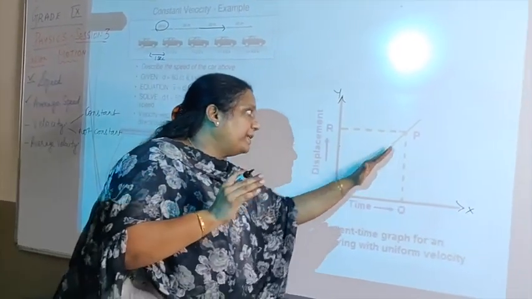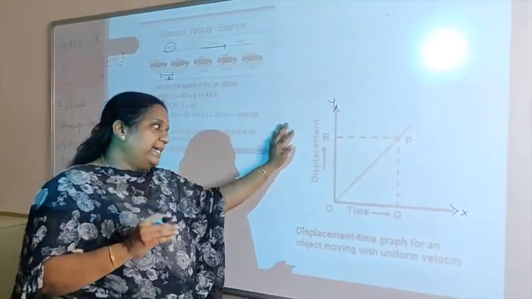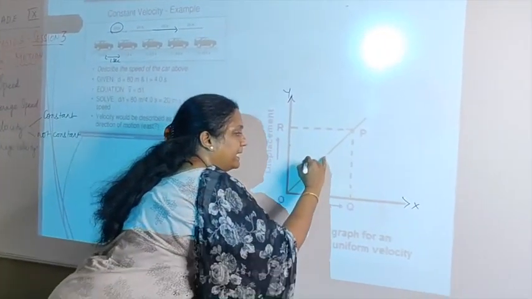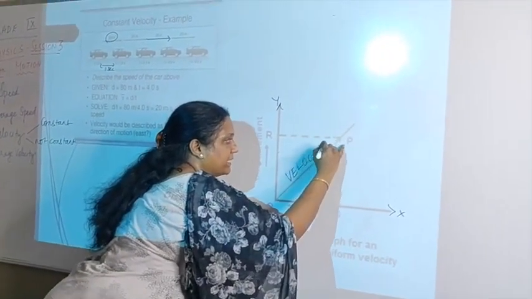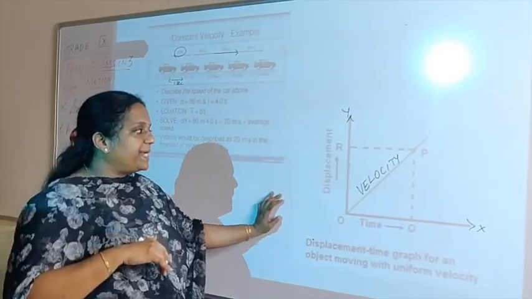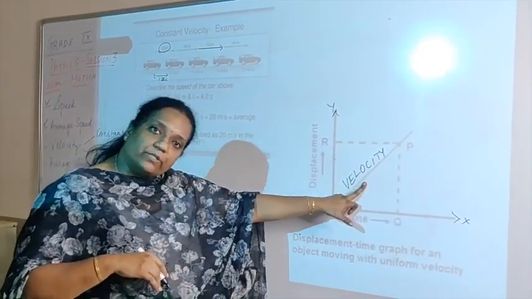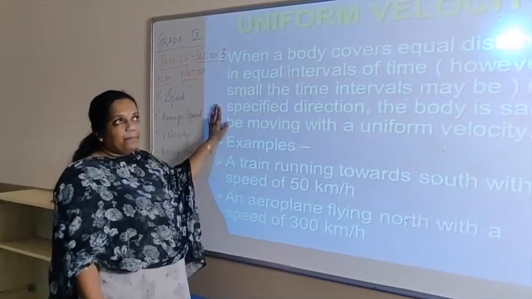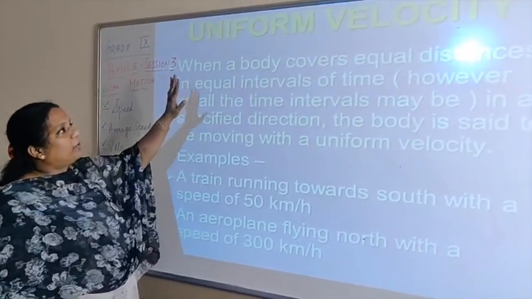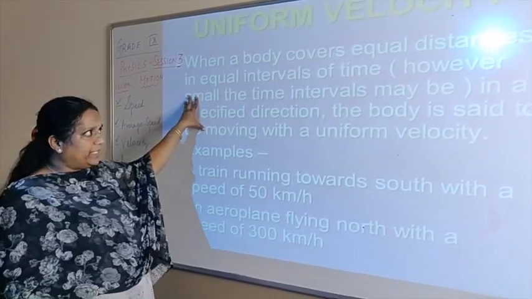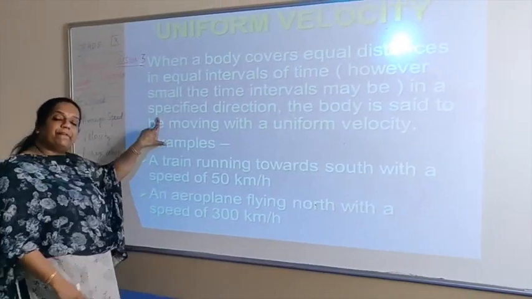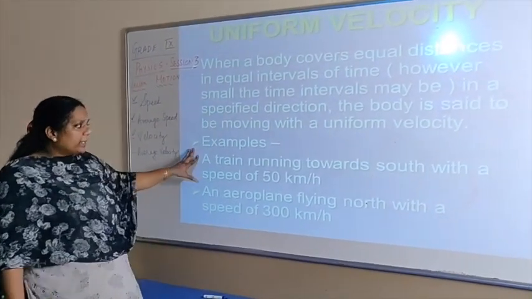The slope is straight, right? So this slope indicates velocity. Like how the slope there indicated speed, here the slope indicates velocity. A quick recap, uniform velocity is when the body covers equal distances in equal intervals of time in a specified direction. Let's look at some examples.